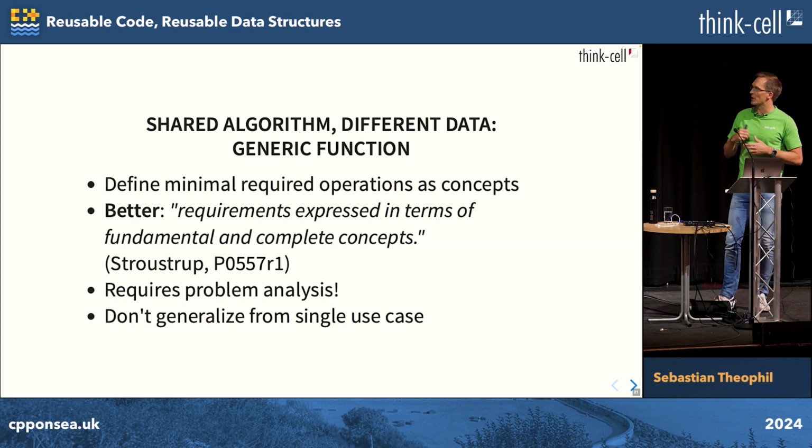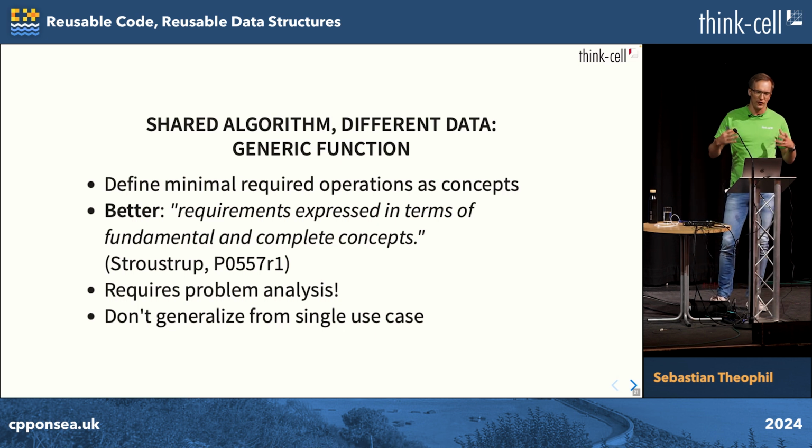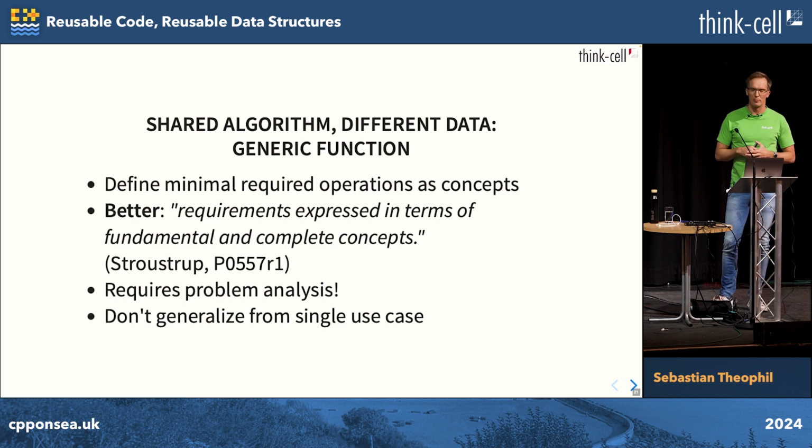Or better, as Bjarne Stroustrup says in a paper that I think was titled How to Write Better Concepts, instead of extracting minimal concepts for each new generic function, it's better to come up with a set of reusable fundamental concepts that become well known, that you can use in many places.